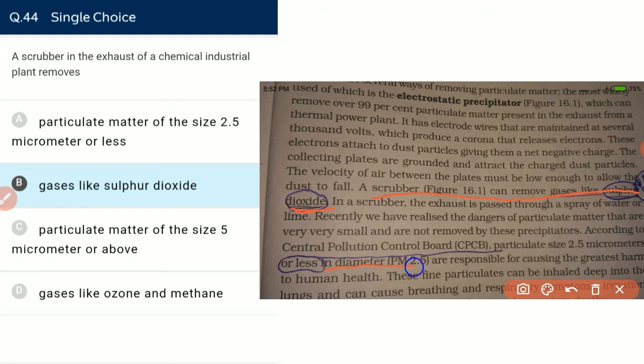Now, particulate matter according to CPCB, not CPCT, which is corresponding parts of congruent triangles. It is CPCB, that is Central Pollution Control Board, in which the particulate matter of size 2.5 micrometer or less in diameter is very harmful or hazardous for human health.